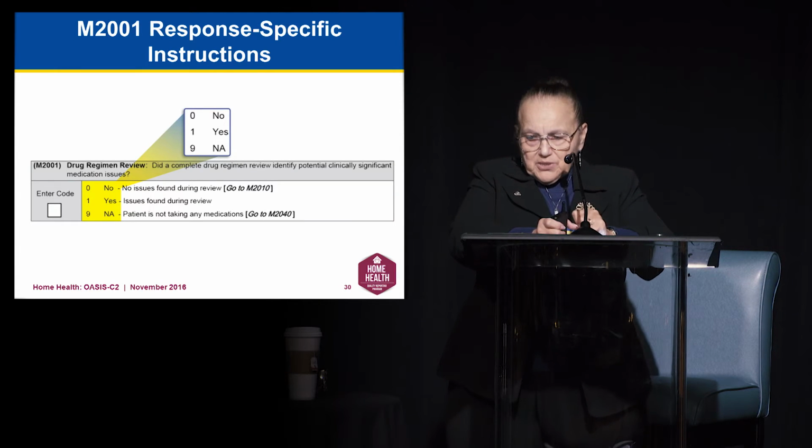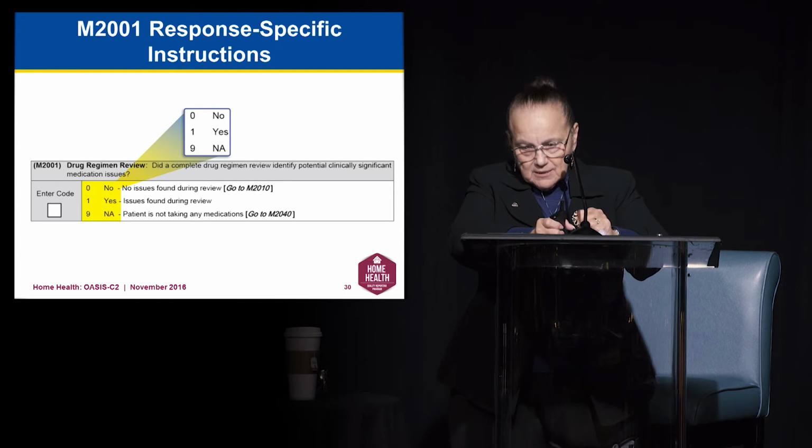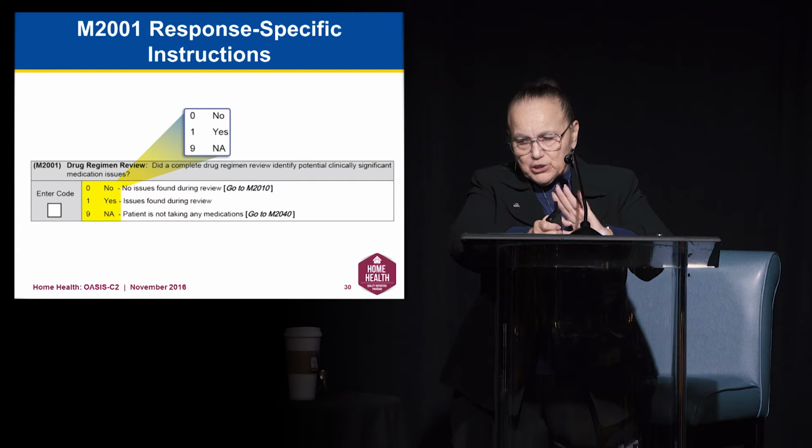So 2001, the specific instructions for how to code this. We are using just these 3 choices. Remember, we eliminated the option to say I didn't go there, not assessed, not reported. So you have 3 choices. The 0, no, there were no issues found. The 1, yes, issues were found.